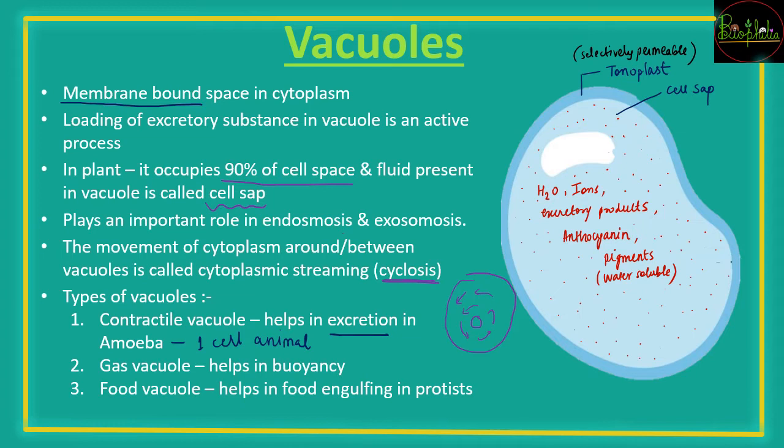Then there are gas vacuoles, which have gas present in them, and because of the gas they provide buoyancy, that is, floating movement. For example, free floating plants or lotus leaves are going to have a lot of gas vacuoles. Why? Because they have to provide buoyancy so that they can be free floating and stay on the top surface without being attached downwards. Then food vacuoles, as the name suggests, are for food engulfing in the case of protists, which is done by the vacuoles.